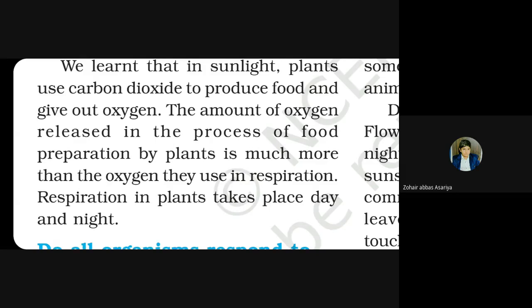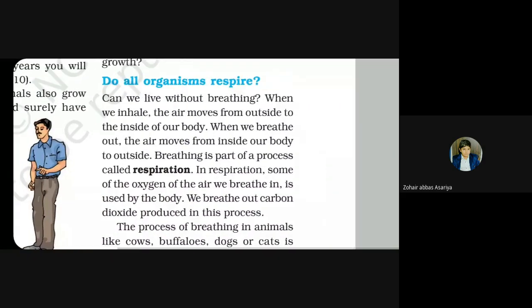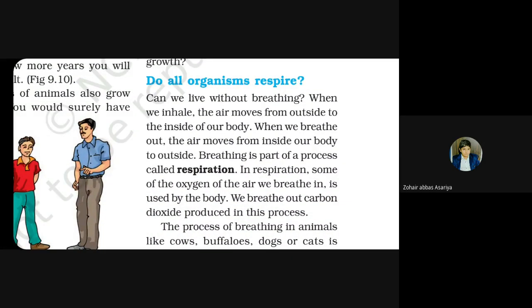Okay, respiration means the breathing process. This can be found in all living organisms. It is also one of the characteristics of living organisms. If we talk about animals, insects, and birds, observe them properly. Whenever they are taking rest, whenever they are calm, sitting and sleeping, we can see that they also breathe. So breathing means we are taking in oxygen gas and taking out carbon dioxide gas. This process goes on all the time, and it is done by all living organisms.